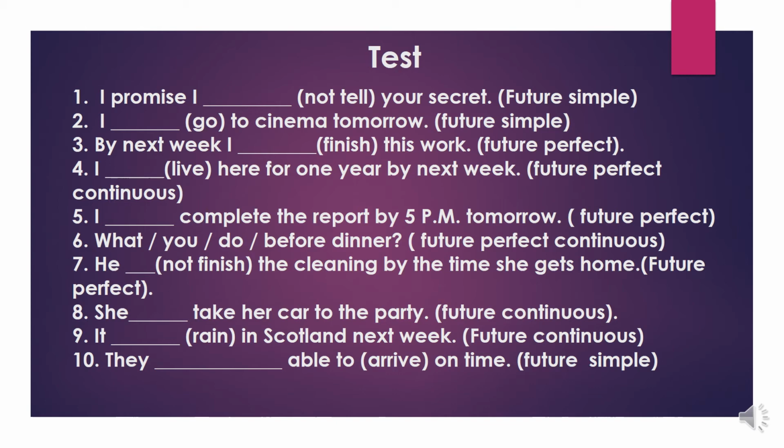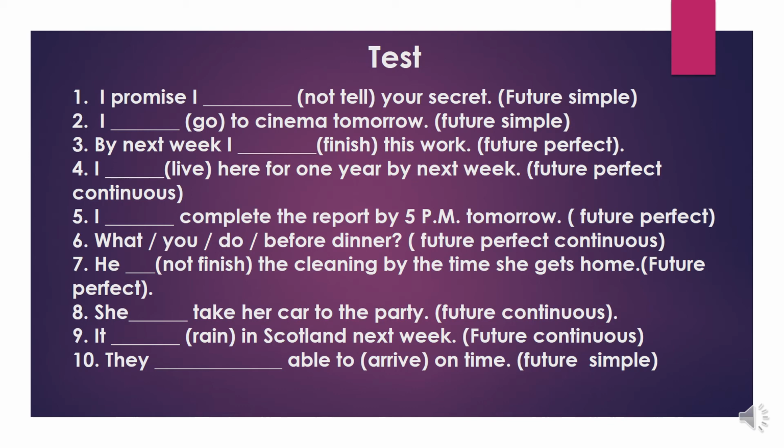Next one, by next week I blank finish this work. Future perfect tense. What's the structure of this? Will or shall plus have plus V3. By next week I will have finished. Here the base form is finish. V3 is finished. That's why I will have finished.